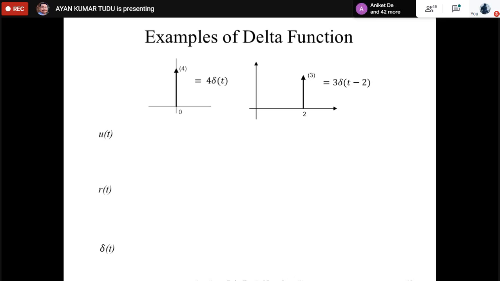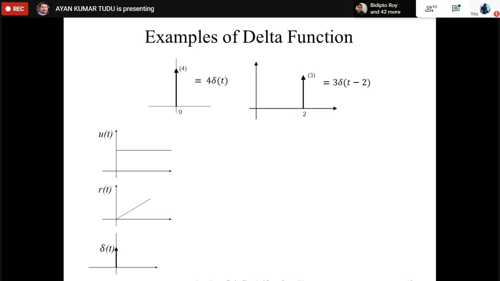So far, how many signals have we seen? So far we have seen 3 functions: number 1 is our u(t), next is r(t), and delta(t). These 3 particular functions are interrelated among each other.